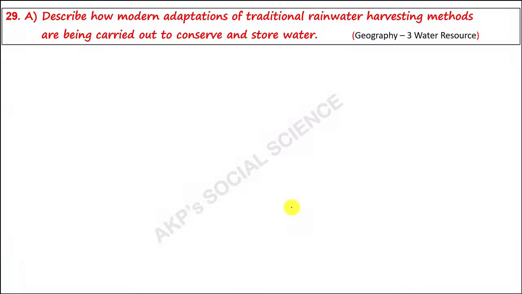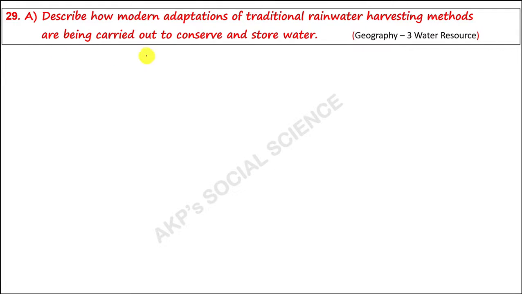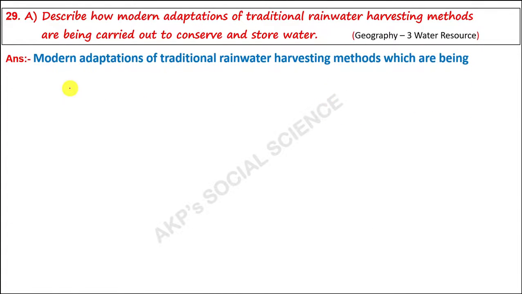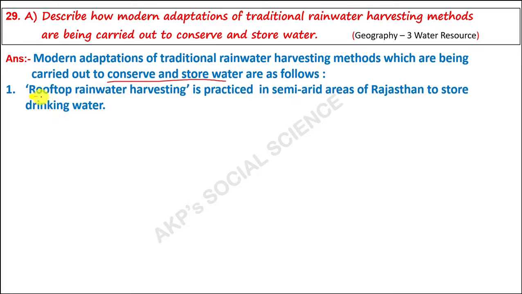Now question number 29A. Describe how modern adaptations of traditional rainwater harvesting methods are being carried out to conserve and store water. So to store water, what are the practices followed? We have to look at once. Modern adaptations of traditional rainwater harvesting methods which are being carried out to conserve and store water are as follows. They are: 1. Rooftop rainwater harvesting. Rooftop rainwater harvesting is practiced in semi-arid areas of Rajasthan to store drinking water.